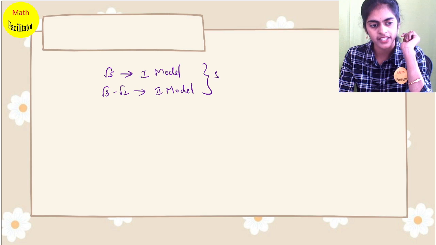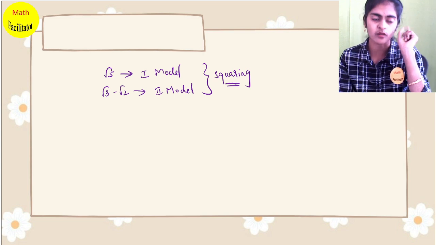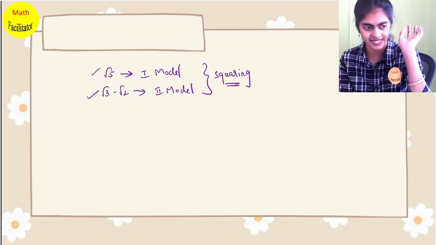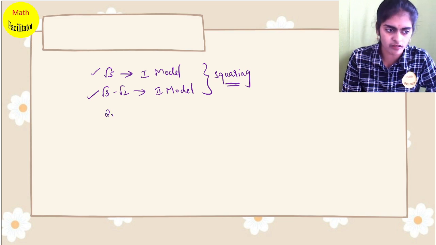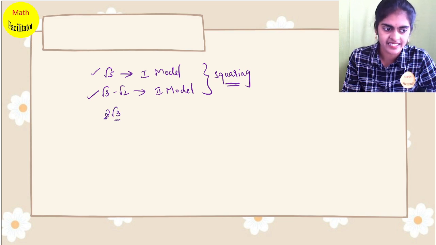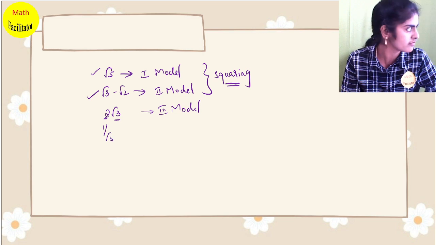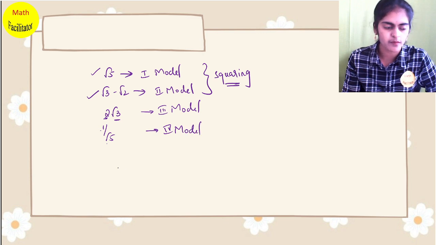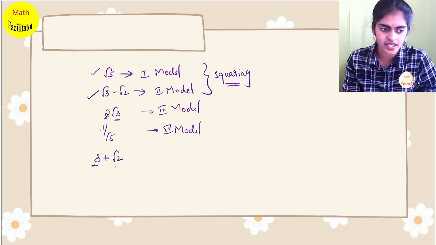And remember, in model 1 and 2 you have squaring. In no other model you will have squaring. Squaring on both the sides, only in model 1 and 2 you do, when there is a single irrational number or two irrational numbers. Now when you have the other models like a product of rational and irrational, this is model 3. Suppose I have 1 by root 5, so rational divided by irrational, model 4. Suppose I have 3 plus 2 root 2, so rational plus irrational. Or if I have 5 minus root 3,